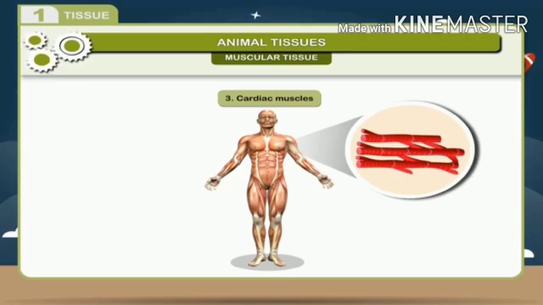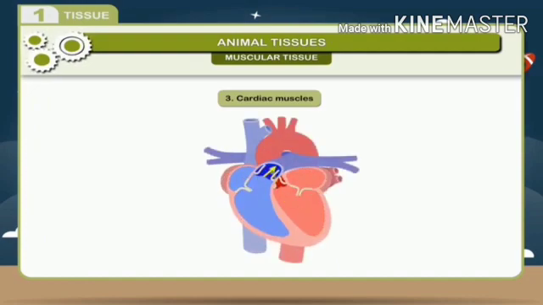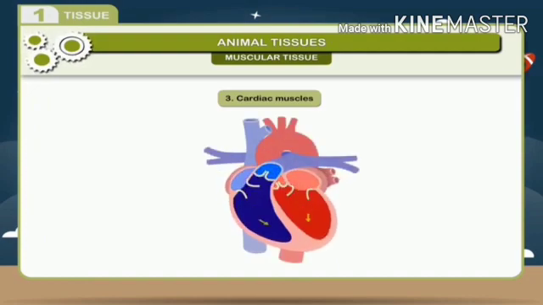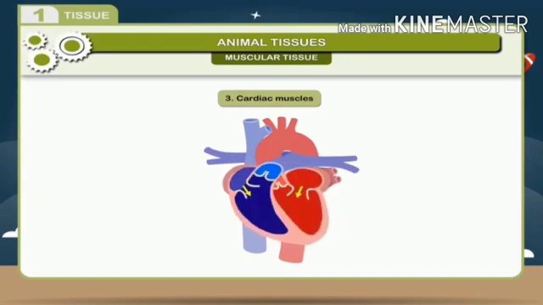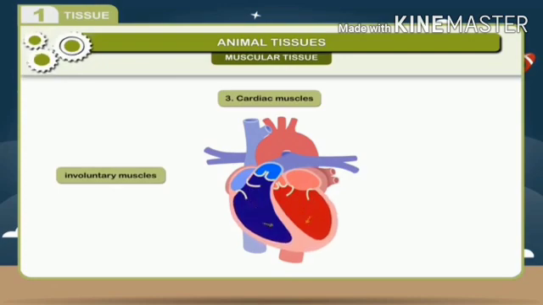These are composed of branched cells that have striations on them. They are present only in the heart. They help in pumping of blood to the different parts of the body. They are responsible for the expansion and contraction of the heart and are involuntary muscles.